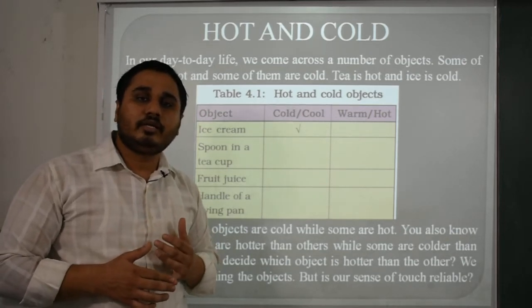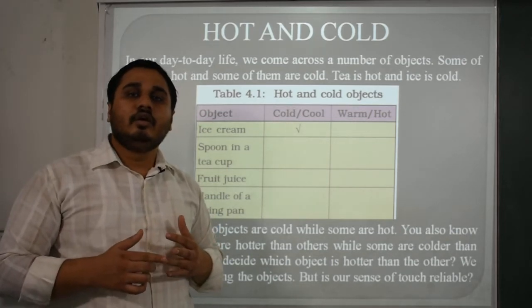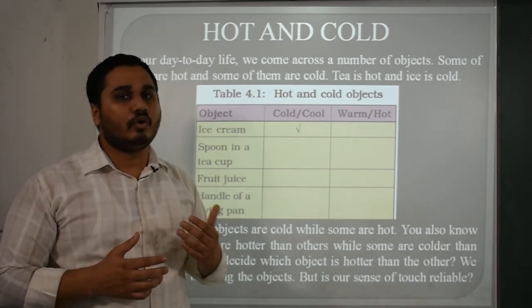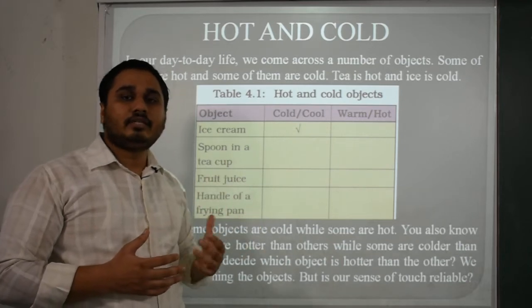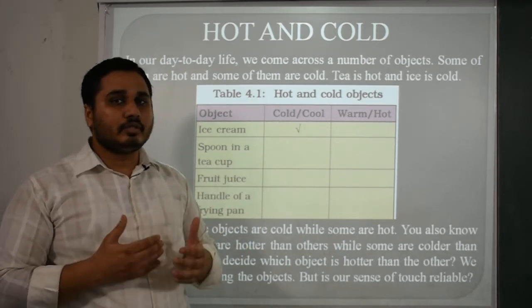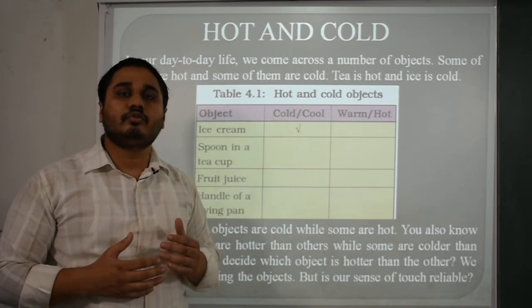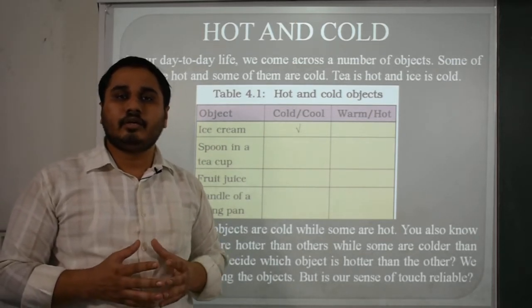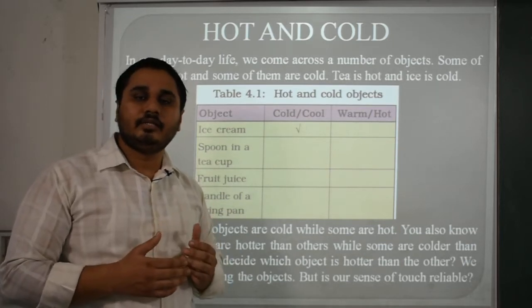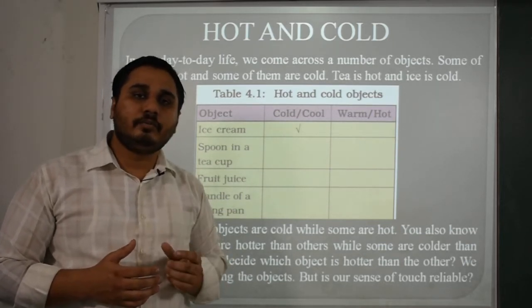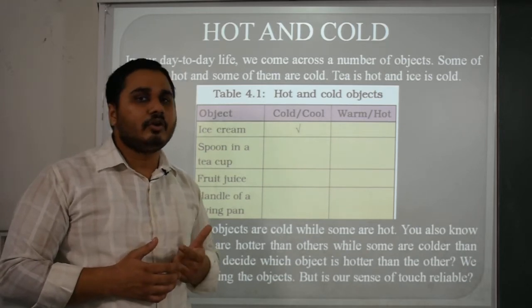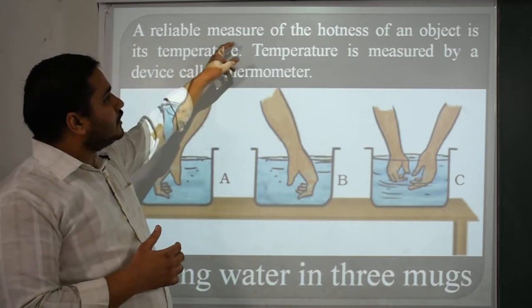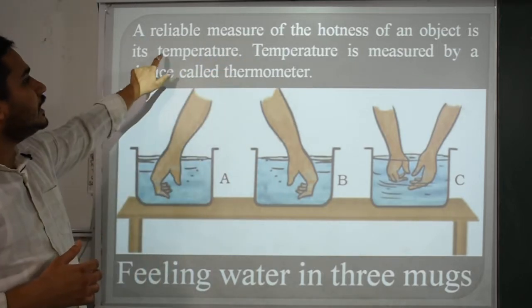But how is it possible if we do not touch those things? Then we have thermometers, or we have some kind of radiation, convection and conduction through which we can easily tell that this thing is cold or hot. Rather than taking examples or theory, we will move to the next part, with the help of thermometers or many other instruments through which we can measure the temperature of any object. That is, a reliable measure of the hotness of an object is temperature.